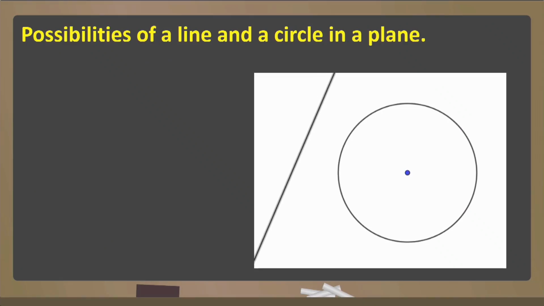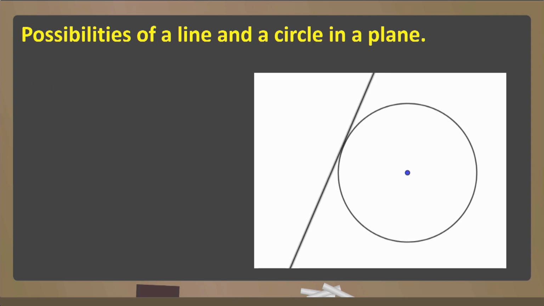Now, the line and the circle are not related. Now, as the line is moving and touches the circumference, as it enters into the interior region, it is intersecting the circle at two different points. Again, the distance between the intersecting points is decreasing and now it is touching the circumference. Now, you can observe it touches the circle at one point.